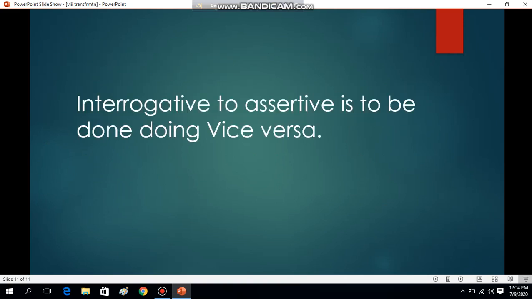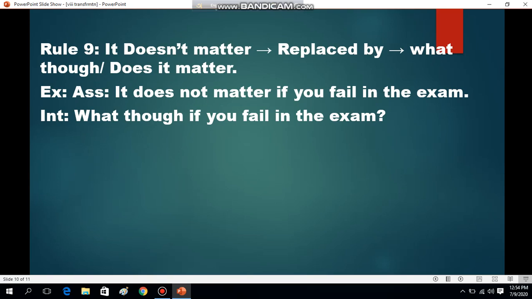So that's all. We learned assertive to interrogative, and the same thing applies to interrogative to assertive, done vice versa, meaning the opposite. You understand? In the last rule we learned that we'll take what though or does it matter if you find it doesn't matter. In the opposite case, if you find what though or does it matter, we'll take it doesn't matter. So we are done with the rules. Now let's have a review of all the rules, then we'll be done for today.